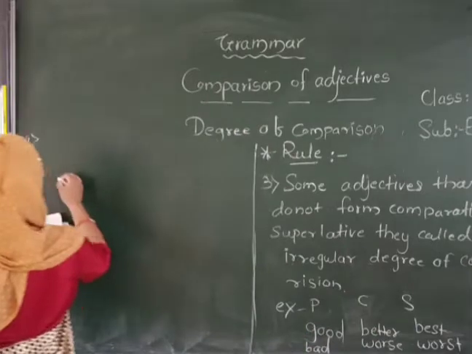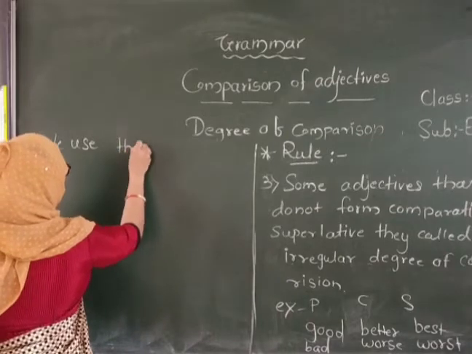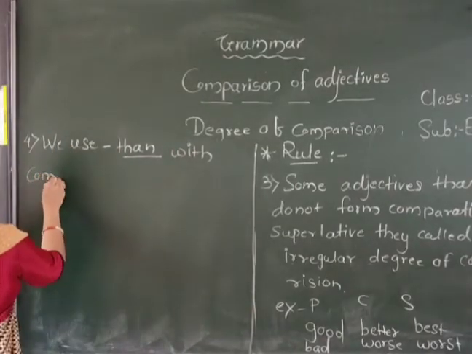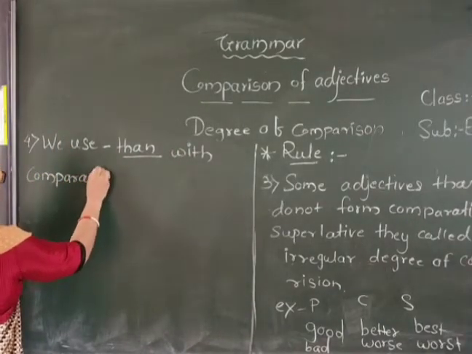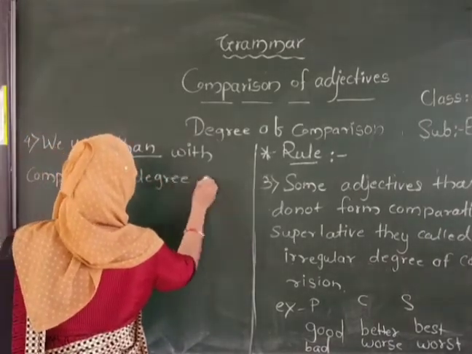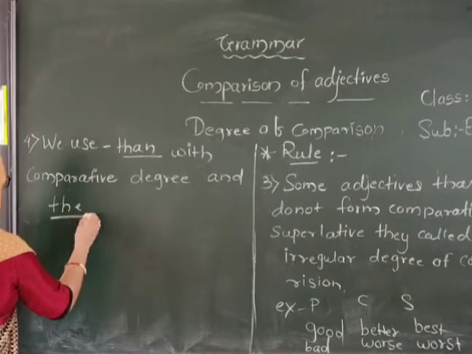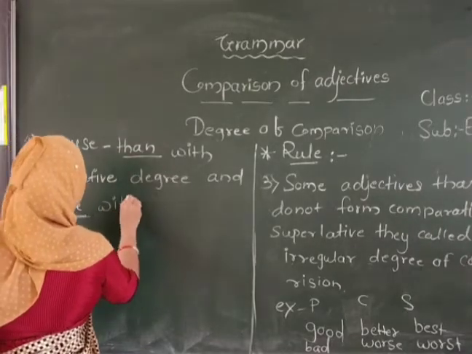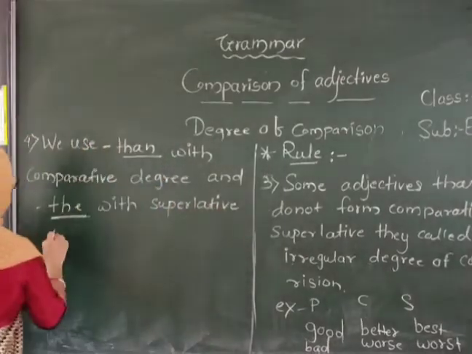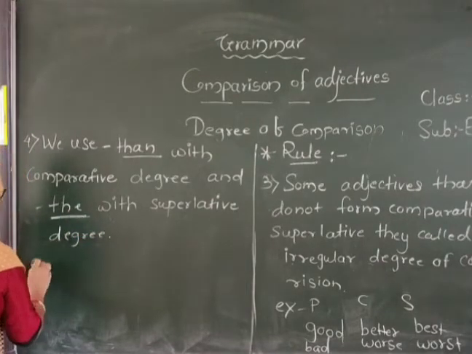So I will write here: we use the word than with the comparative degree and the with the superlative degree. Now I will write one example, then I will explain.